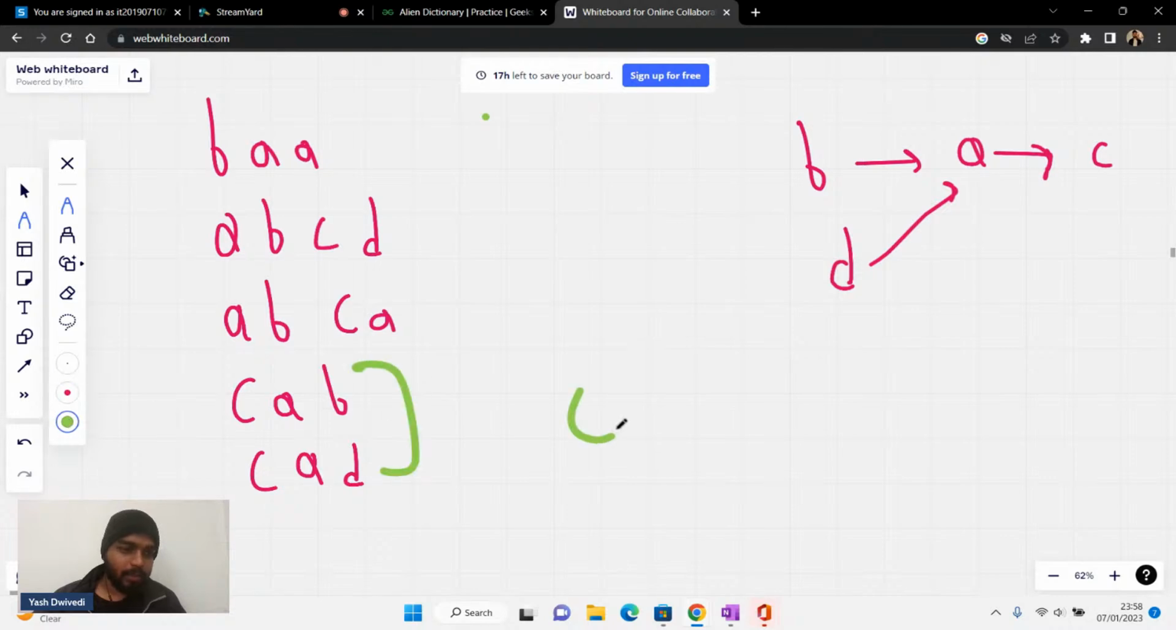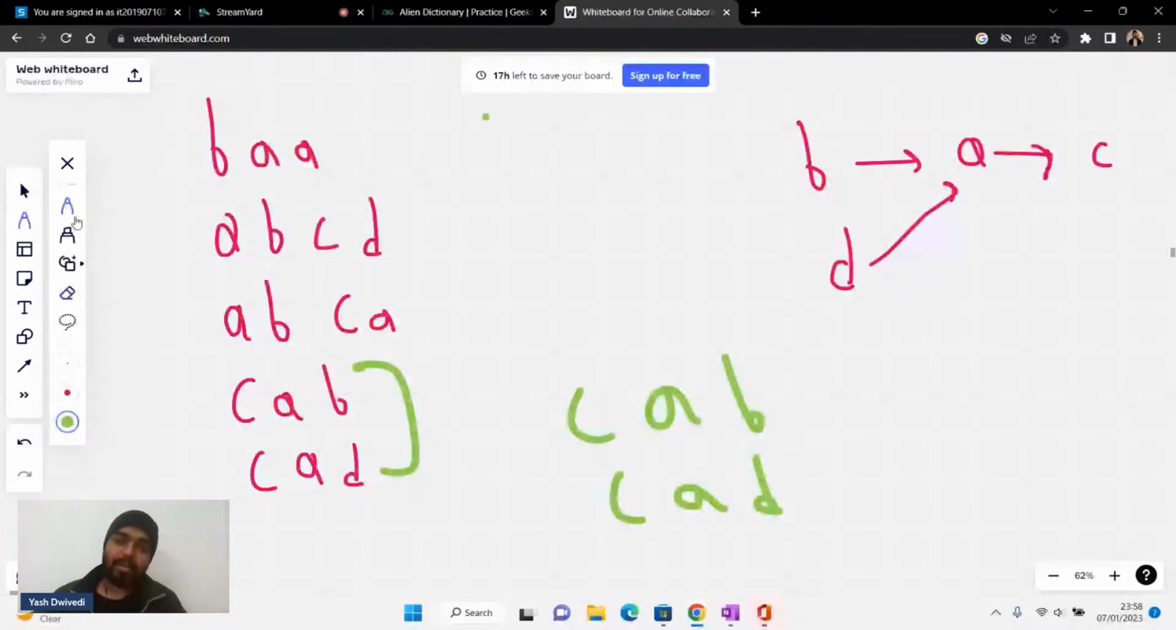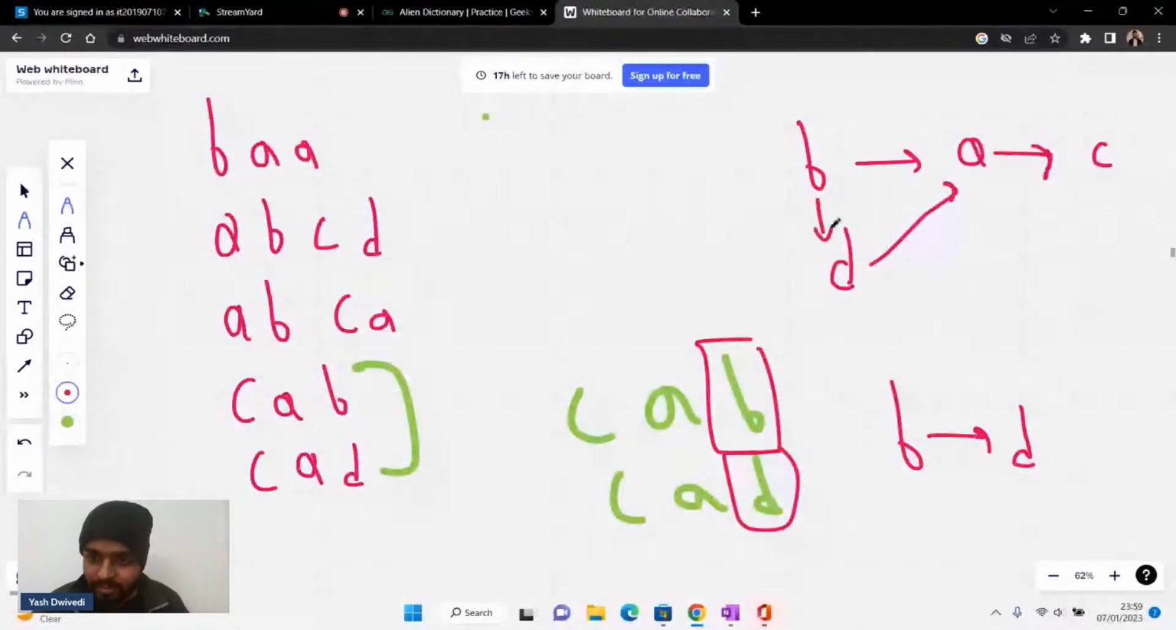So, if you will see here, I'm having CAD. Can I say that in this particular sequence, B is coming before T? So B is having an arrow towards T, right? So basically, this kind of thing is there. Okay, is that clear?